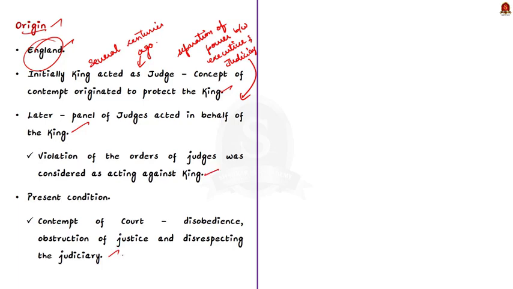So, at present, disobedience to judges or obstruction of the implementation of their directives become punishable for contempt of court. This also included comments and actions that showed disrespect towards the courts as well.